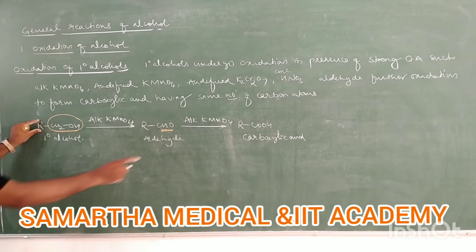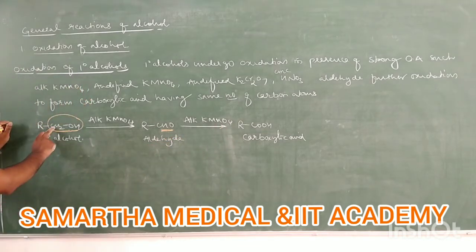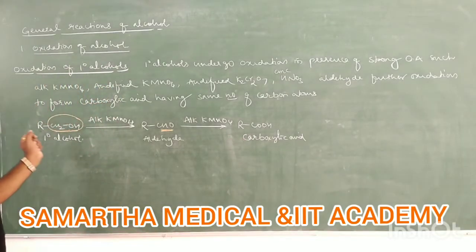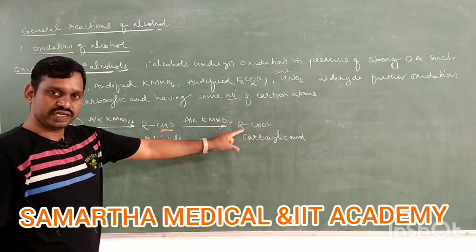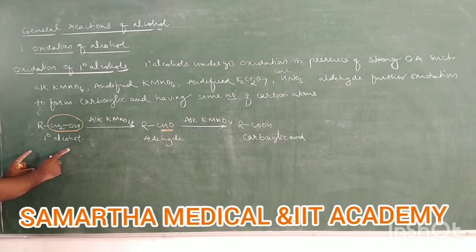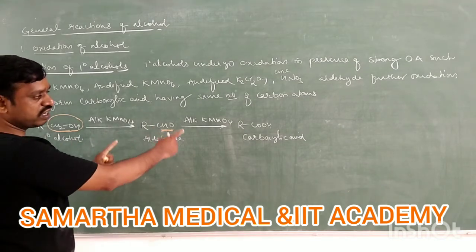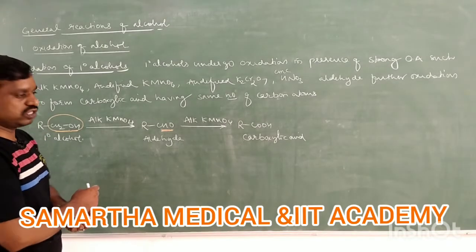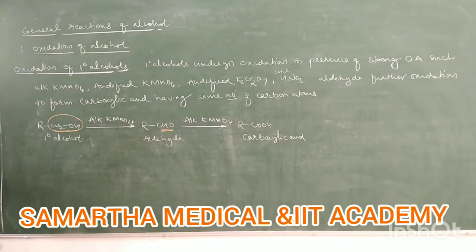Let us take the R group is same. Next here, 1 carbon. It means the number of carbon atoms present in carboxylic acid is similar to the number of carbon atoms present in alcohol. So therefore, primary alcohol first converts into aldehyde. This aldehyde is further converted into what? Carboxylic acids. So this is the oxidation of primary alcohol. All primary alcohols can undergo oxidation this way. Let us take 1-2 examples.